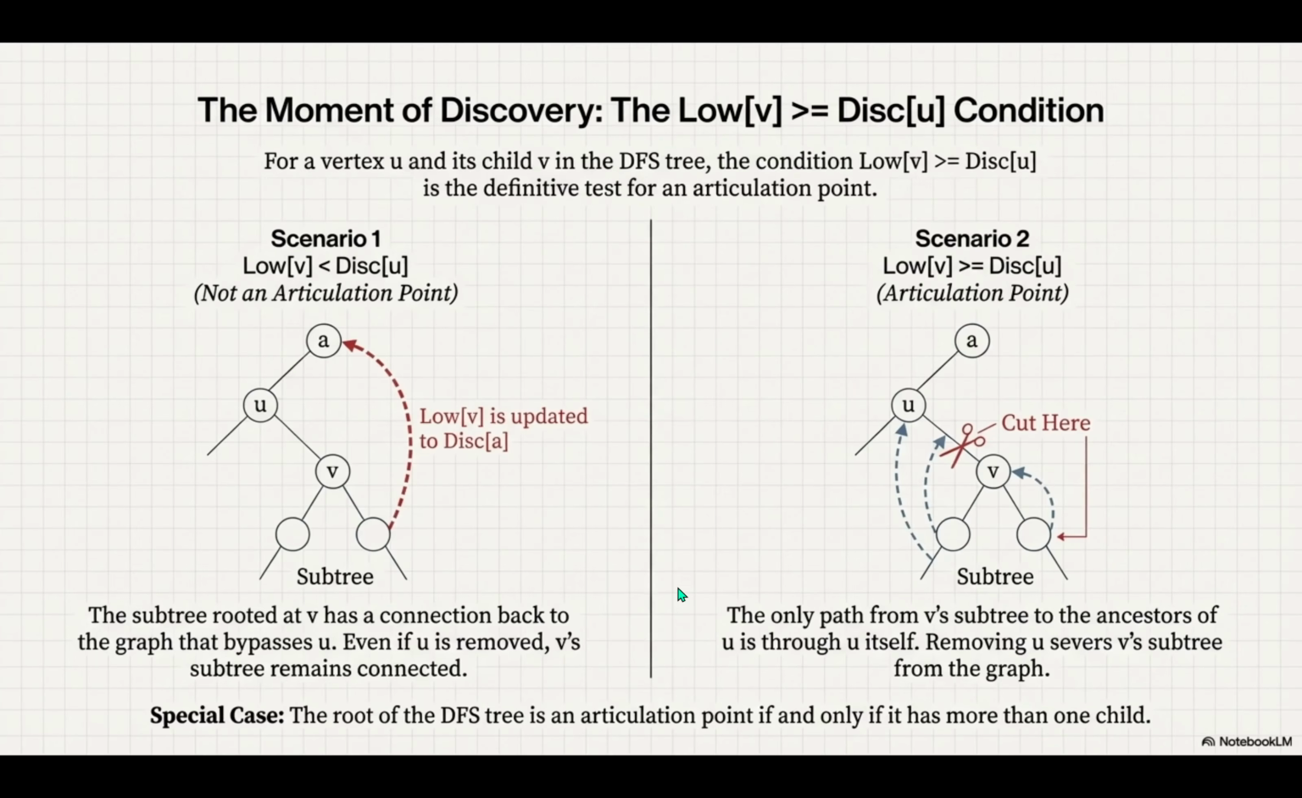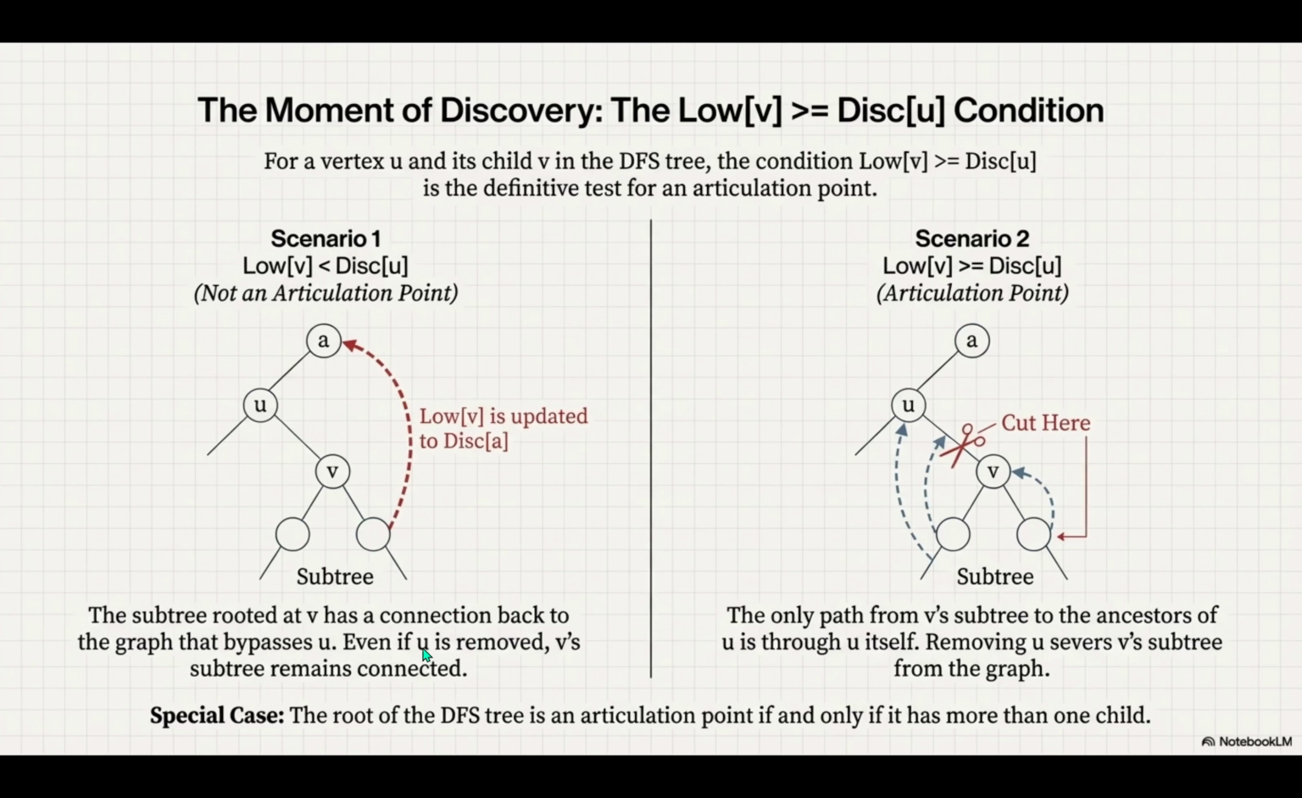Here's where it gets really interesting. We have the data now, discovery time and low link. How do we actually make the call, the articulation test? The test happens on the way back, as the DFS is unwinding. When it returns from a child, say v, to its parent, u, it asks a simple but profound question. It asks, can v's entire subtree reach an ancestor that is higher up than its own parent u?